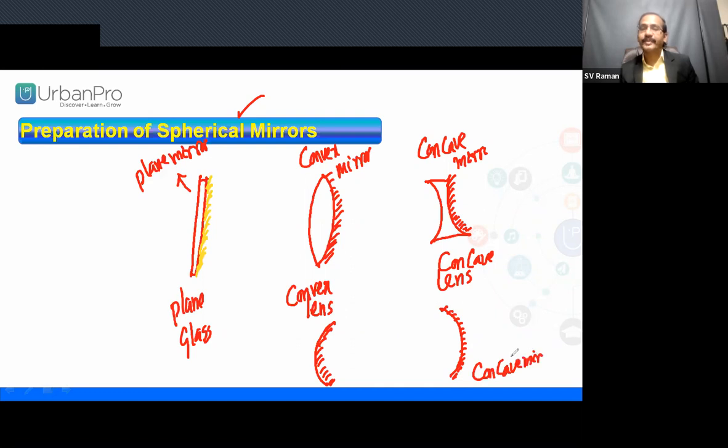Concave mirror. Clear? Now, how do we define a convex mirror? Reflecting surface bulged outwards, coated surface bulged inwards, we call it a convex mirror. Concave mirror: bulged inwards as a reflecting surface, bulged outwards as a coated surface. Now, concave mirror and convex mirror, from what did we prepare them? From a spherical glass. So both convex mirror and concave mirror we call spherical mirrors, because we prepared them from a spherical glass. Hope this is clear.